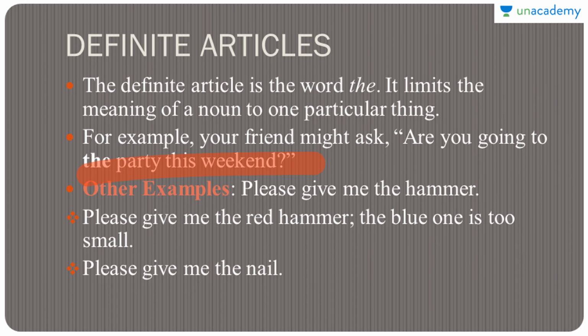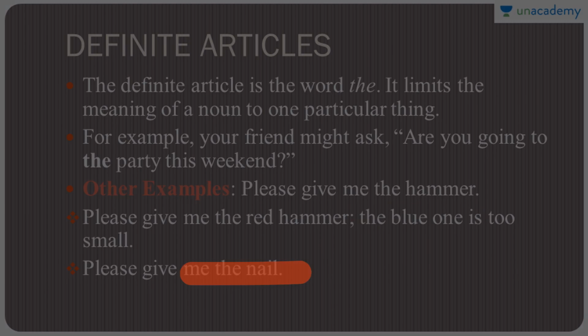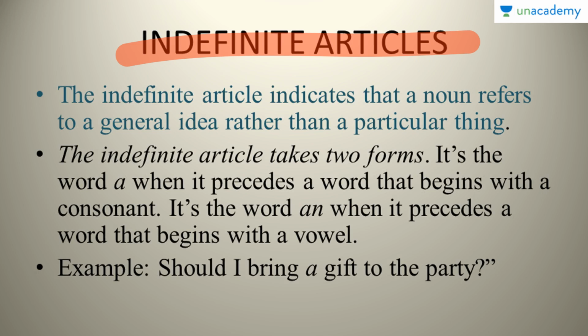Other examples of definite articles are, please give me the hammer. Please give me the red hammer, the blue one is too small. Or please give me the nail. Here we are being very specific and pointing out one particular thing. Next we move on to indefinite articles. The indefinite article indicates that a noun refers to a general idea rather than a specific thing.